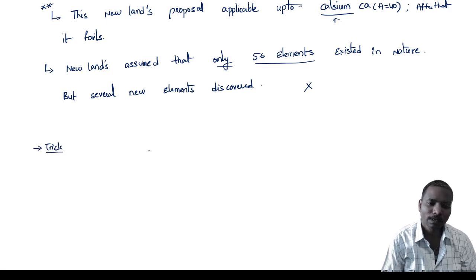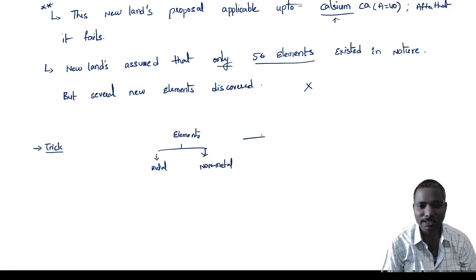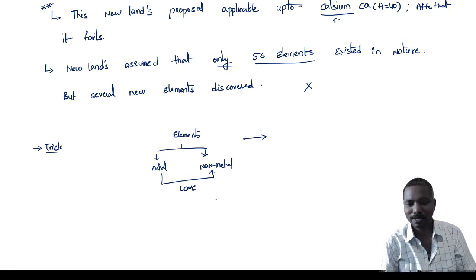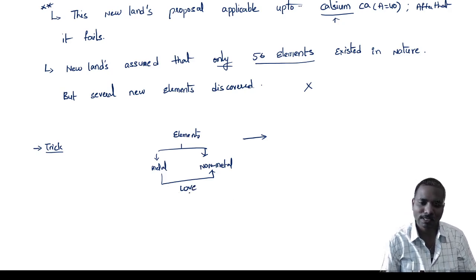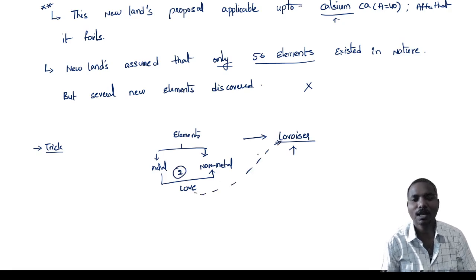First, you can consider all the elements divided into just metal and non-metal. Which scientist gave that, guys? There is a love between metals and non-metals, male and female. So, as the name of love, the scientist is called Lavoisier. You can remember like that. There is a love existing between only two, metals and non-metals. That scientist's name is Lavoisier.